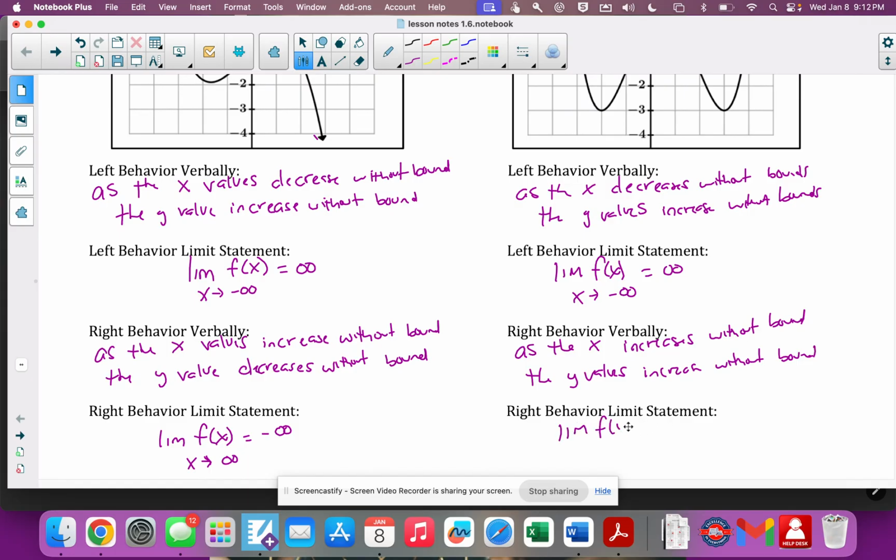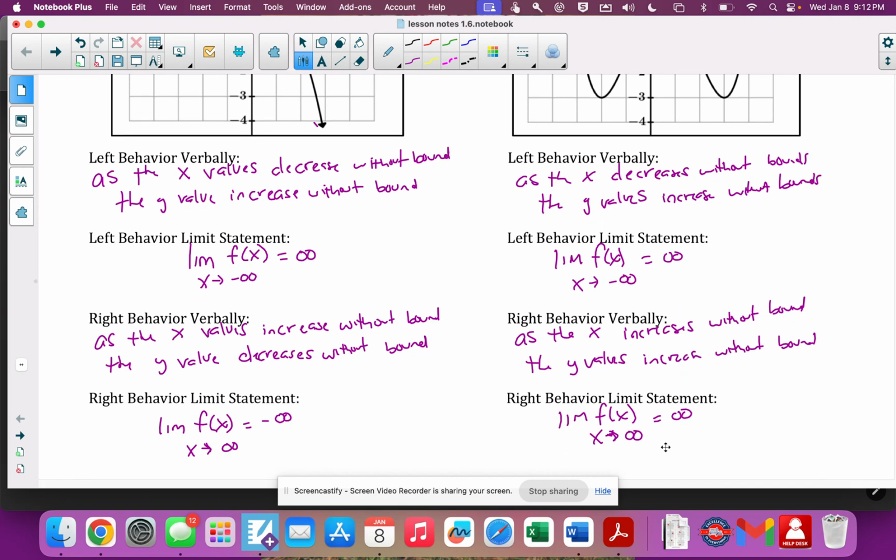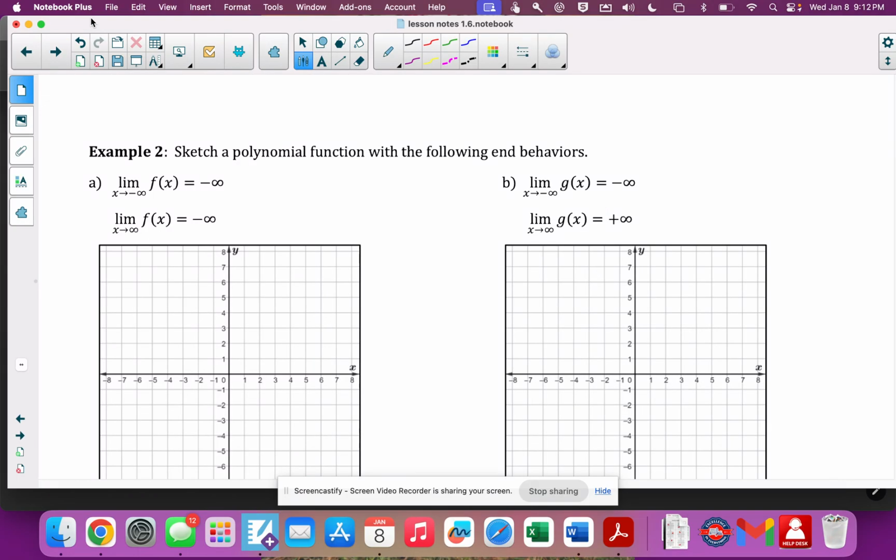Okay, so the limit of the function as x approaches positive infinity, and no, you do not have to put the little plus there to differentiate, that minus on the negative one basically does the same thing. Okay, equals infinity. So again, basic limit statement for end behavior. Not too bad. Again, it'll get more interesting when we start talking about rational functions. There's all kinds of things that we can talk about, but for right now, this is basically how we're doing end behavior and how we write it.